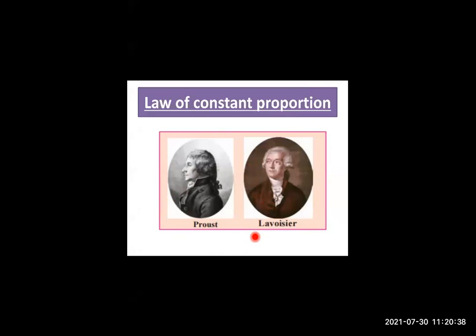Now, what about the next scientist? What did he propose? The next scientist is Lavoisier. He was also a French scientist and he was the father of modern chemistry. He contributed a lot to chemistry, biology, economics, and more. He was a famous scientist and he named oxygen and hydrogen. The nomenclature of oxygen and hydrogen was given by Lavoisier. Next, he showed that matter combines with oxygen during combustion. What did he show?